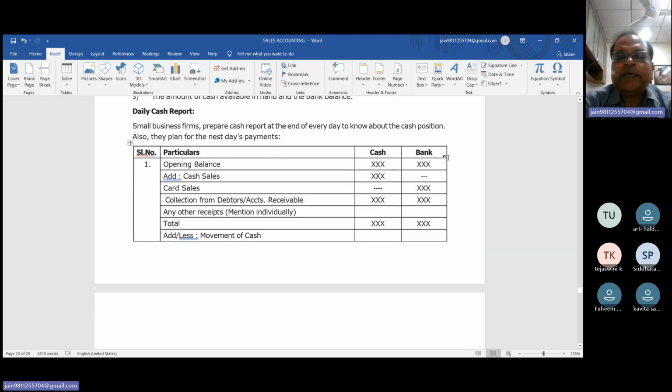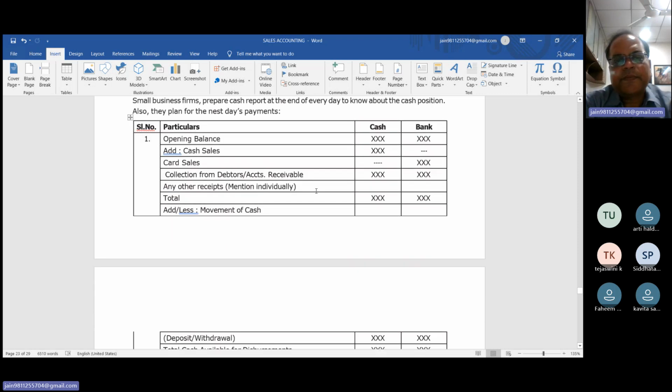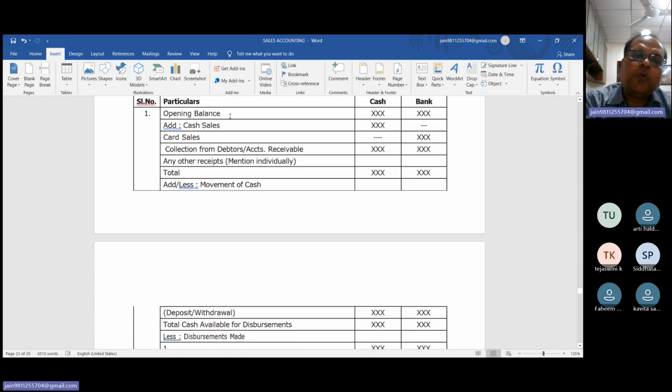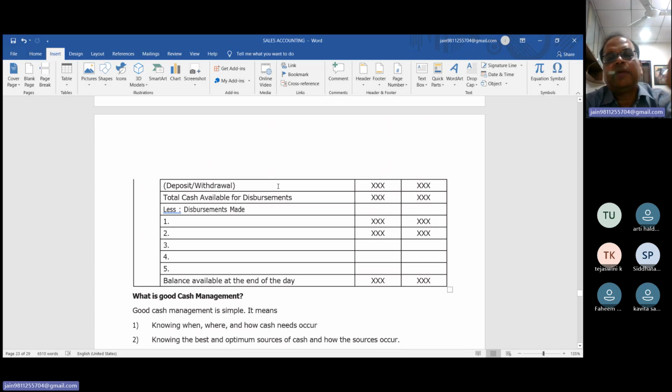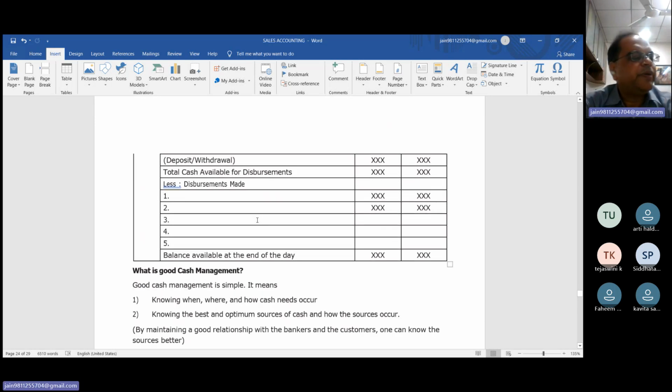The opening balance of cash and bank plus cash sales plus card sales plus customer collections from debtors, accounts receivable, both are the same. Any other receipts. Now we make the total, opening plus receipts, minus all the payments like movement of cash, payments made, whatever you withdrew, cash deposited into the bank, and total cash available for disbursement, closing. So this is the mode of disbursement: payment to creditor, cash purchase, all the things.